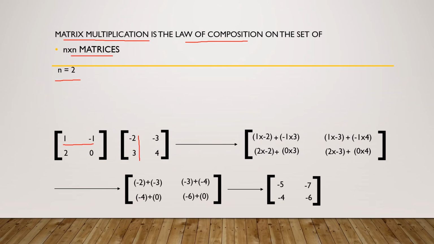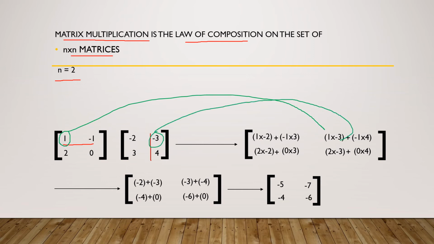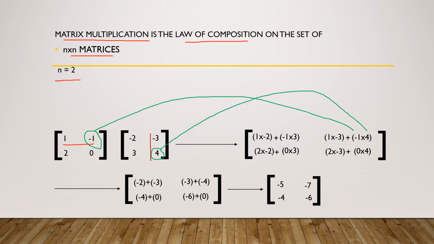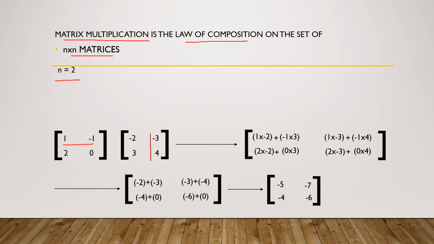The next element we obtain from the first row of the first matrix and second column of the second matrix. So we get 1 into minus 3 plus minus 1 into 4. The next element is obtained from the second row of the first matrix and first column of the second matrix.